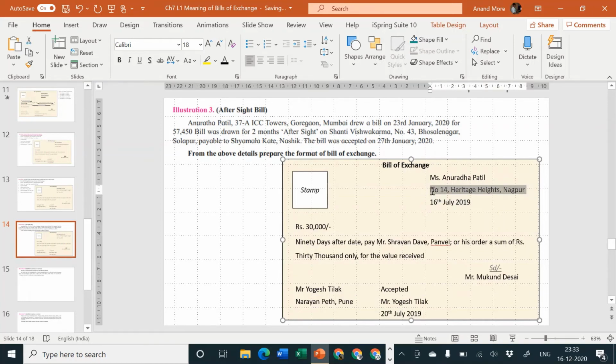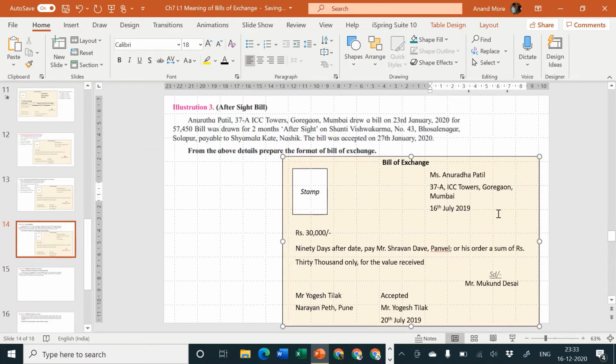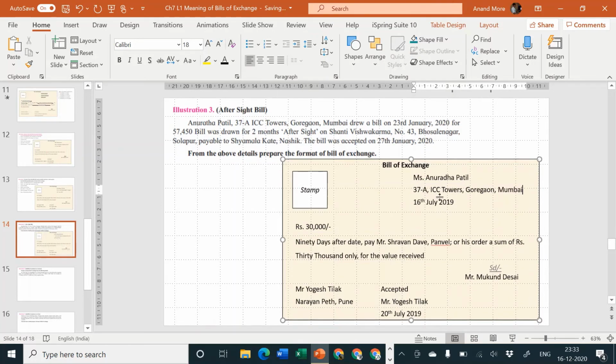Okay, 37-A, ICC Towers, Goregaon, Mumbai. Okay, it depends upon you. Even if it goes in 2 pages, it's okay, don't worry. Okay, even if it goes in 2 lines, don't worry, that is also acceptable.